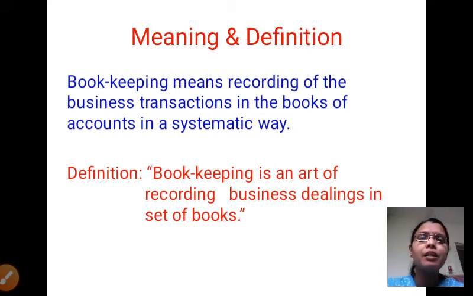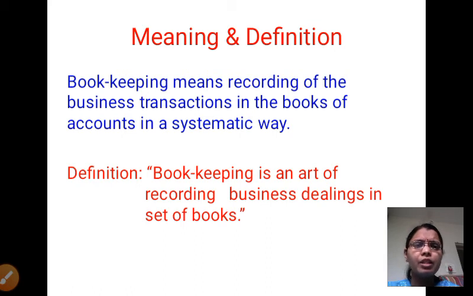Bookkeeping definition. Bookkeeping is the art of recording business dealings in a set of books. Business dealing means all financial transactions in a set of books. What is a set of books? What exactly do we write here? Set of books means here we record my cash book, purchase book, sales book, and a number of other books. Like that, we maintain these books here.